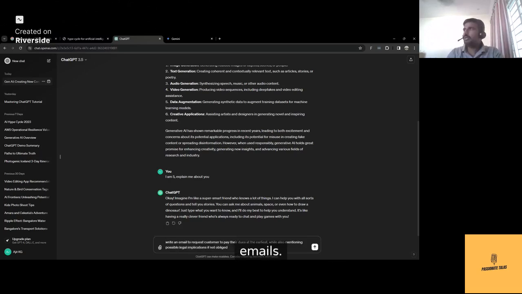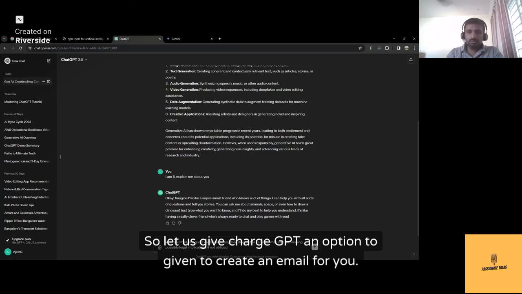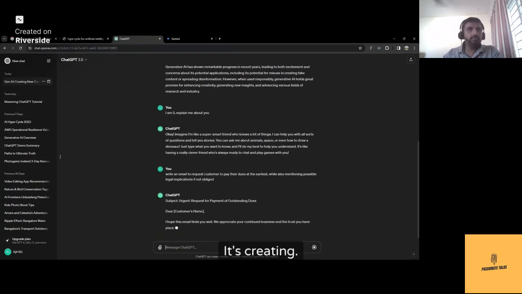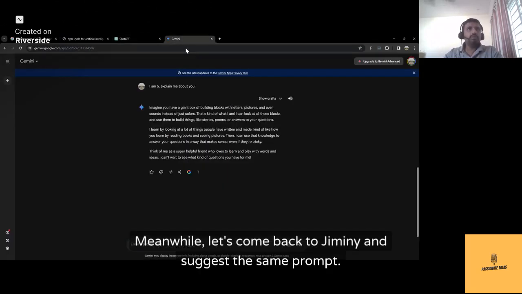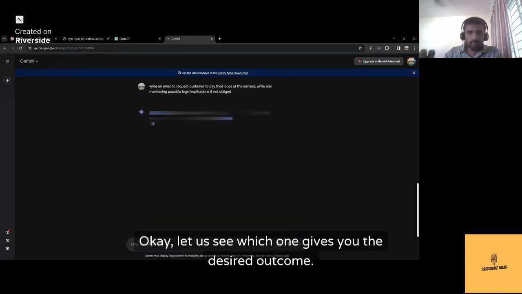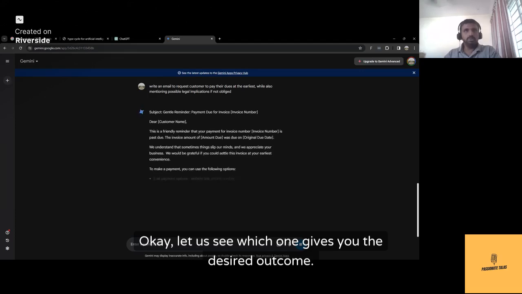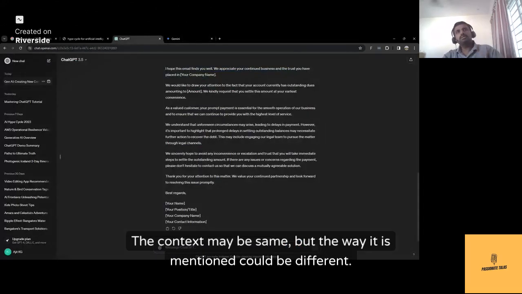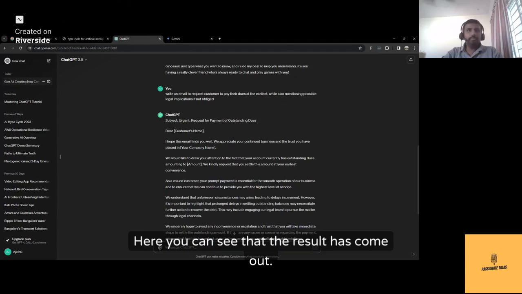Not everybody is good at creating emails. So let us give ChatGPT an option to create an email for you. Okay, hit enter. It's creating. Meanwhile, let's come back to Gemini and suggest the same prompt. Okay, let us see which one gives you the desired outcome. The context may be same, but the way it is mentioned could be different.